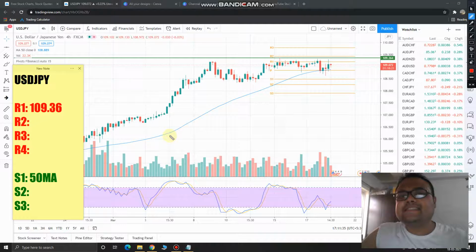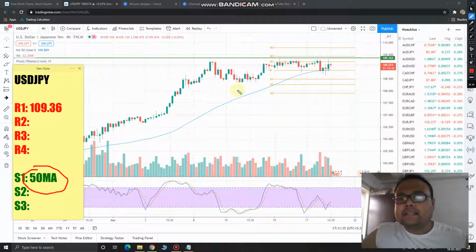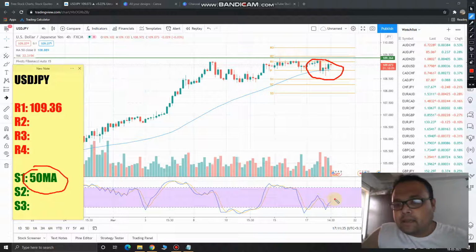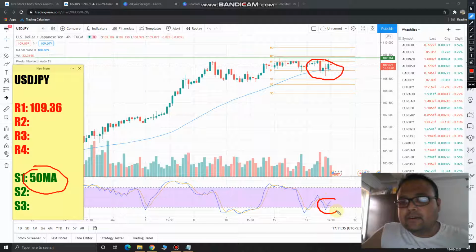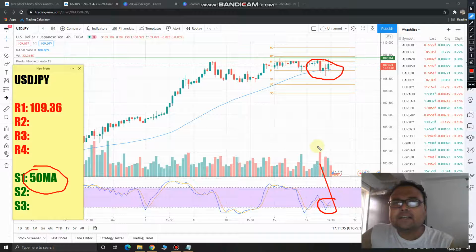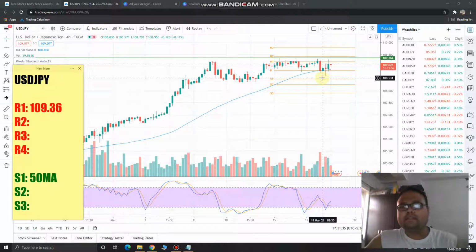In this case the support is this 50 moving average, and you can see that right now the market is just trading at the 50 moving average. The market is in a very lucrative position right now. And if you look at the stochastic RSI, you can see that it has just moved from the oversold zone. So overall, things are very lucrative right now for USD JPY.